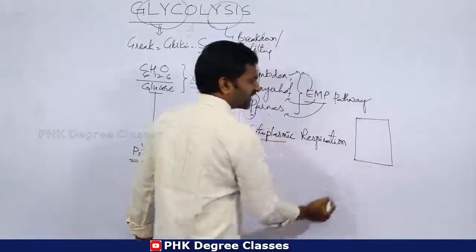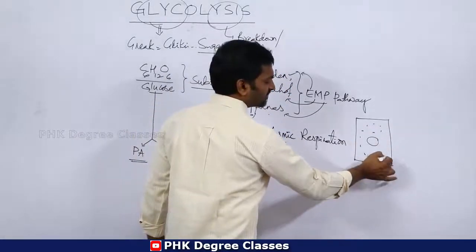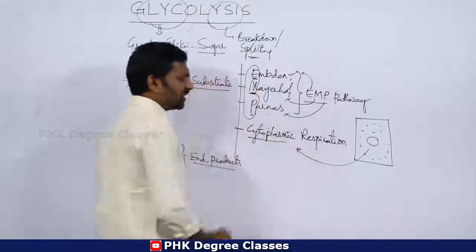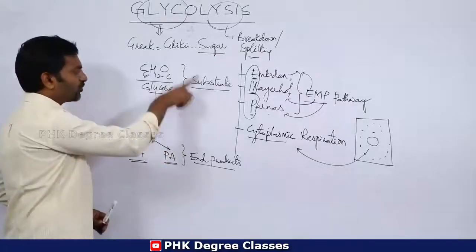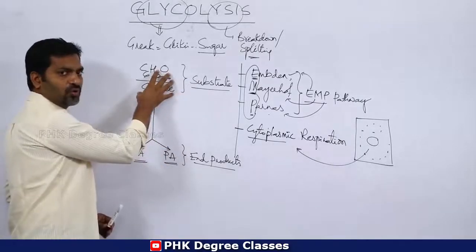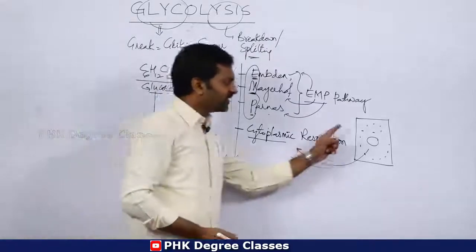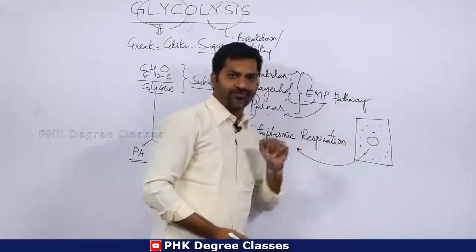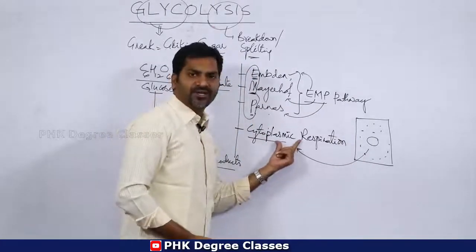For example, this is a cell. There is a liquid or fluid substance inside the cell, which can be called cytoplasm. This entire process, the breakdown of glucose and formation of pyruvic acid molecules, happens in this particular region. Hence, glycolysis is also called cytoplasmic respiration.